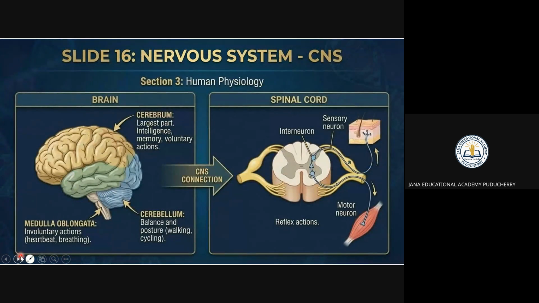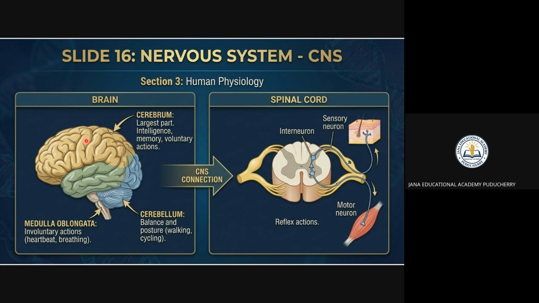Next, we'll come to the nervous system. Nervous system is nothing but the control and the coordination, because every action taken, that control and coordination, is happening in the nervous system only. Right? What are the parts in the nervous system? That is the central nervous system. Central nervous system, if you take, that is nothing but the brain and the spinal cord.